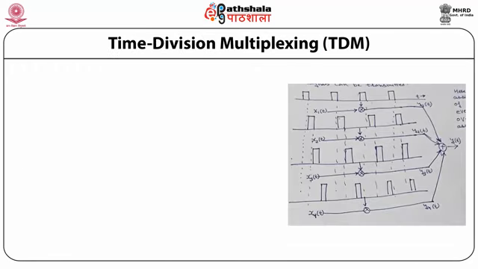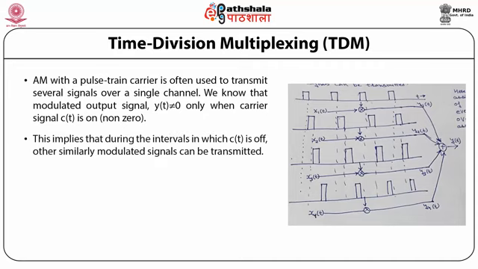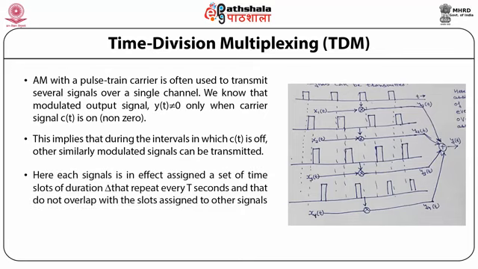Let us now discuss time division multiplexing. AM with the pulse train is often used to transmit several signals over a single channel. We know that the modulated output signal y(t) is not equal to 0 only when the carrier signal c(t) is on, non-zero. This implies that during the intervals in which c(t) is off, other similarly modulated signals can be transmitted.